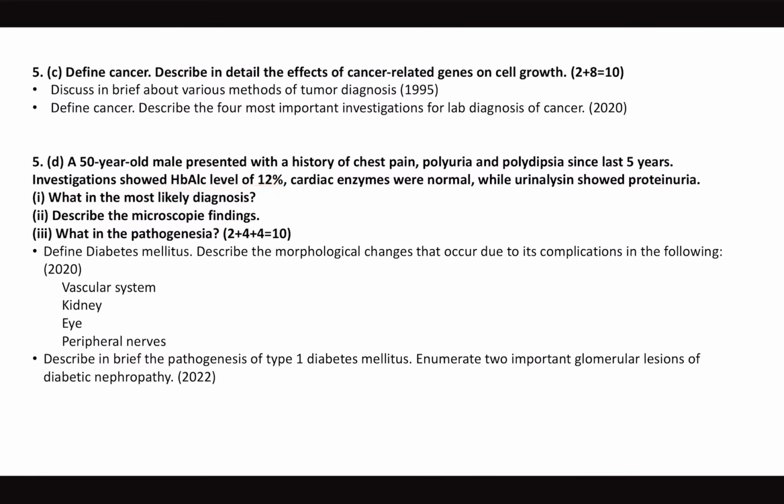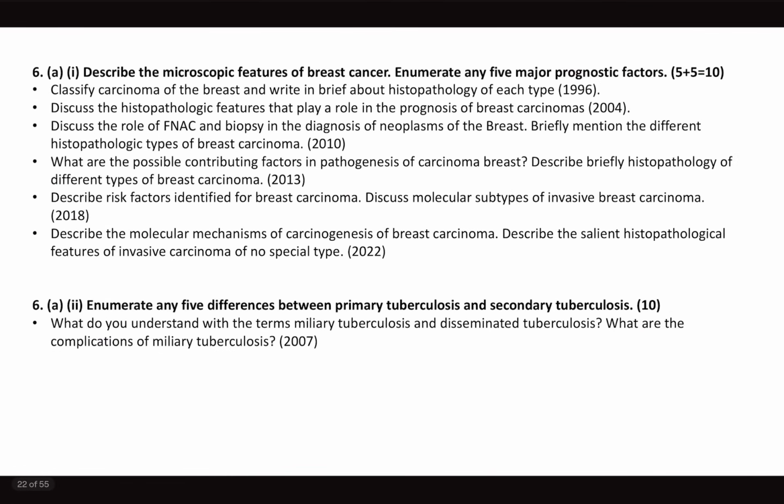HbA1c level is high, cardiac enzymes were normal, urine analysis shows proteinuria. So this is diabetic nephropathy. Similar questions in the past in 2020 and 2022. What is the pathogenesis? What are the diabetic nephropathy glomerular lesions?